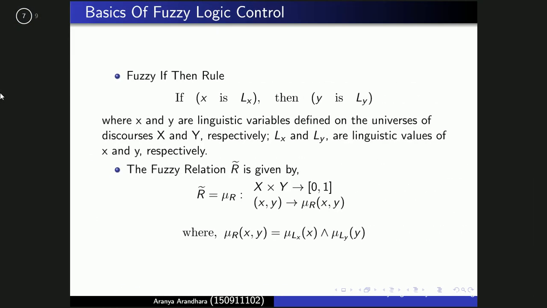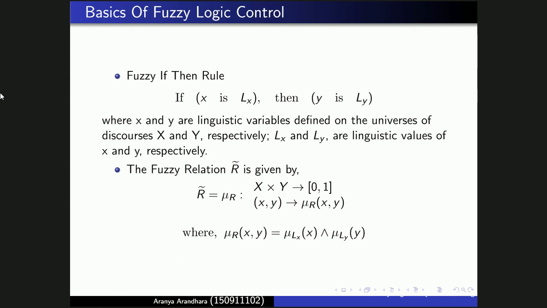Now the basics of fuzzy logic control, FLC. In fuzzy logic, there is a rule known as the if-then rule, which says: if x is L_x, then y is L_y, where x and y are linguistic variables defined on the universes of discourse X and Y, which means the whole set of values that x and y can possibly take, while L_x and L_y are linguistic values of x and y respectively. Linguistic values are more defined, like very high, very low, medium.